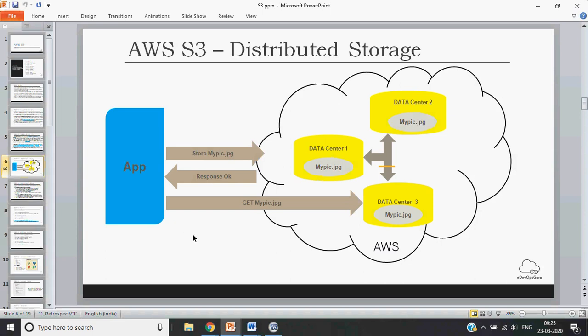But when you get a file, it may happen the file was first served by data center 1, but when you go to fetch it, you may get this file from data center 3, depending upon whatever algorithm they have to reduce the data latency. So this is how they have a distributed storage service, which ensures your data is always available and it remains in the S3 forever unless you delete it yourself.